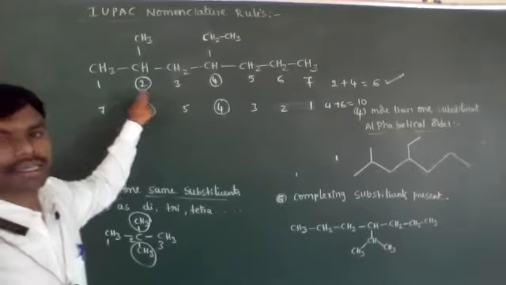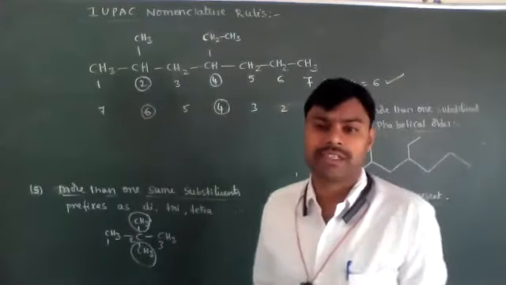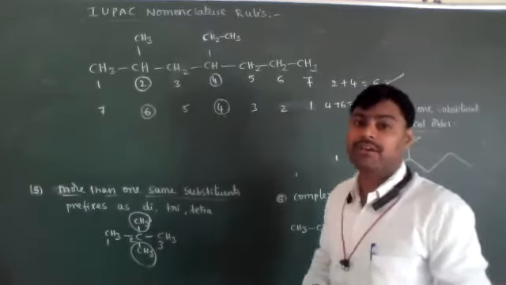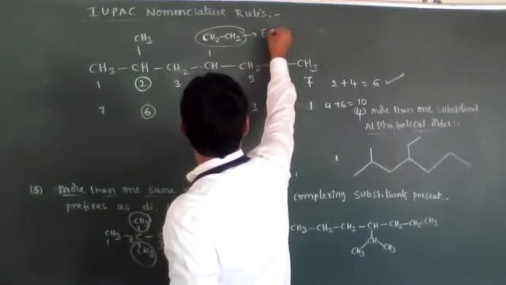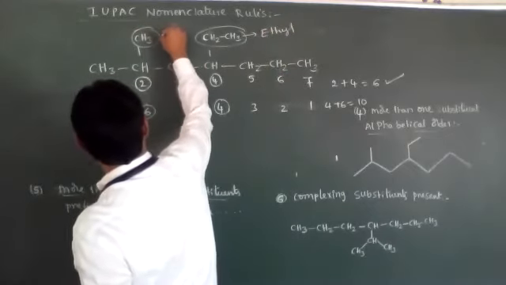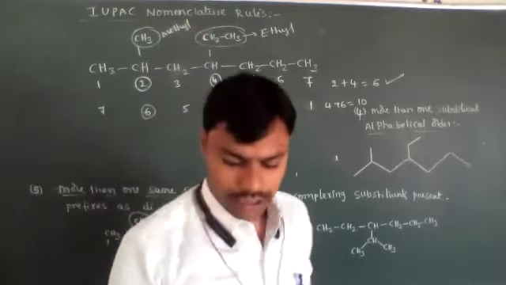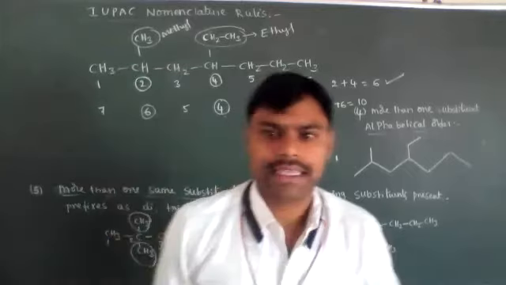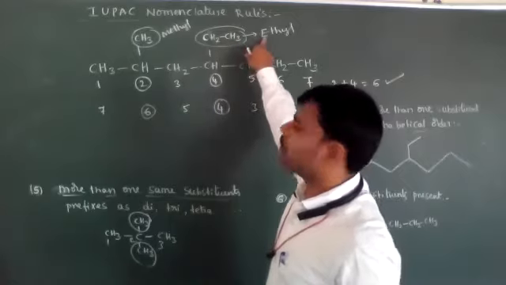Okay, now alphabets. According to alphabetical order, which substituent name do we have to write first, dear students? Whichever alphabet letter comes first, that we have to write first. See, this is ethyl. This is methyl. According to the alphabetical rule, will ethyl come first or methyl come first?